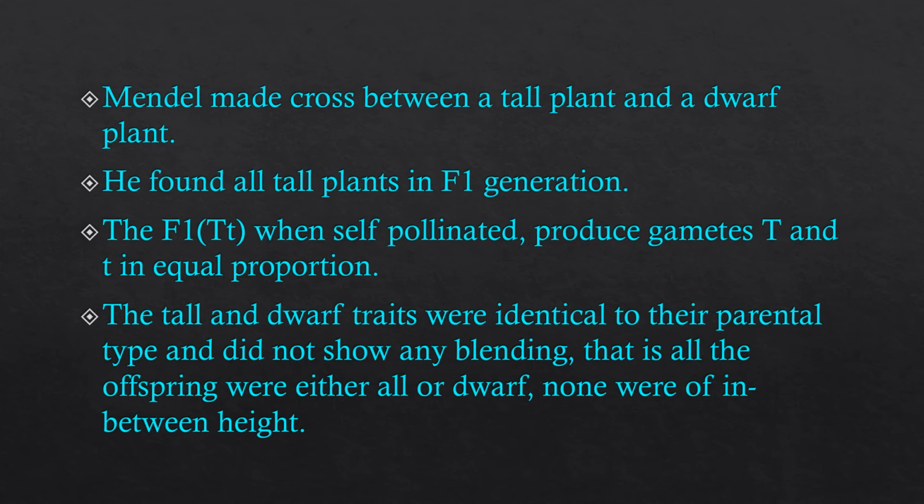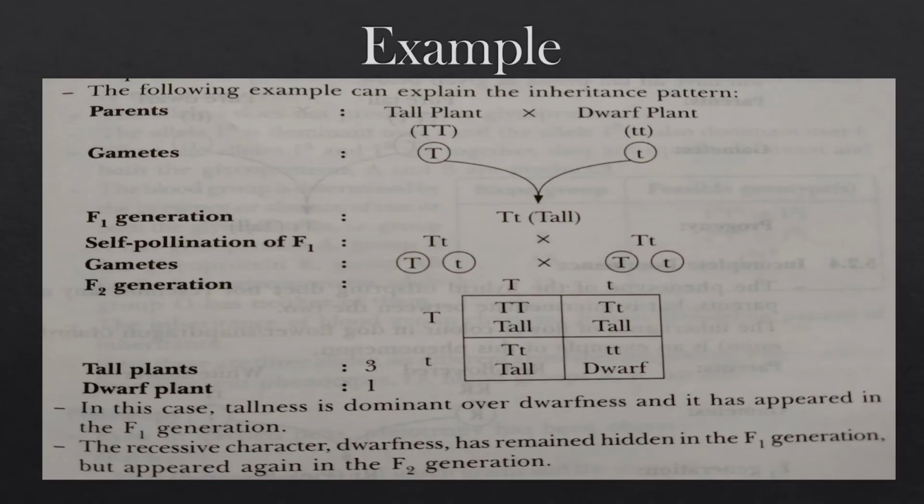In the F2 generation we find tall and dwarf plants. These were identical to their parental types; they didn't show any blending, meaning no medium-sized plant was obtained.